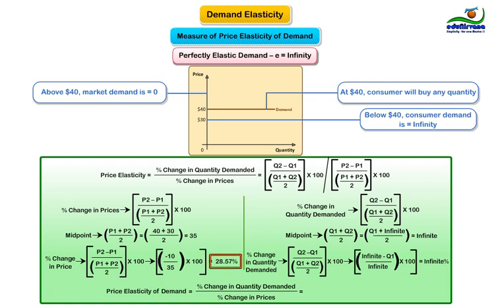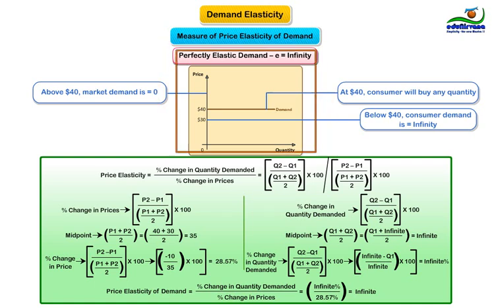As we can see, for 28.57% change in prices, there is infinite percentage change in the quantity demanded. That is, E is equal to infinite divided by 28.57, that results in infinite. So, E is equal to infinite. This kind of elasticity pattern in demand is called perfectly elastic demand.